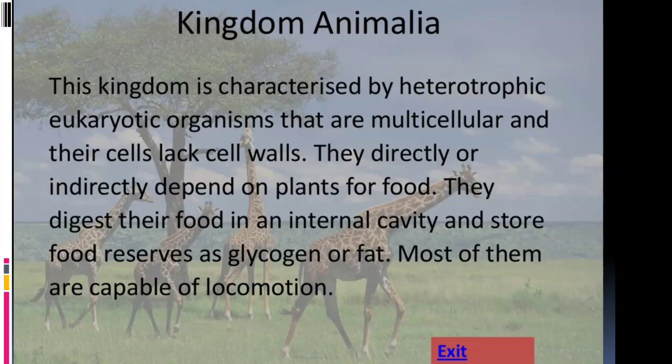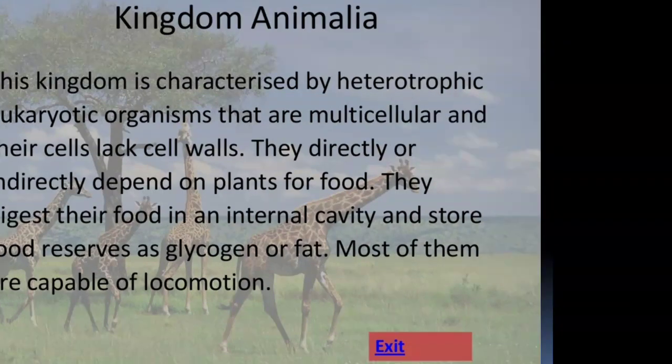They digest their food in an internal cavity. The cavity present is known as the alimentary cavity or alimentary canal, and they store food reserves as glycogen, or in the form of fat also. So all the animals have stored reserve food material in the form of glycogen or fat, and most of them are capable of locomotion. So locomotion and movement is the main characteristic of the kingdom Animalia.